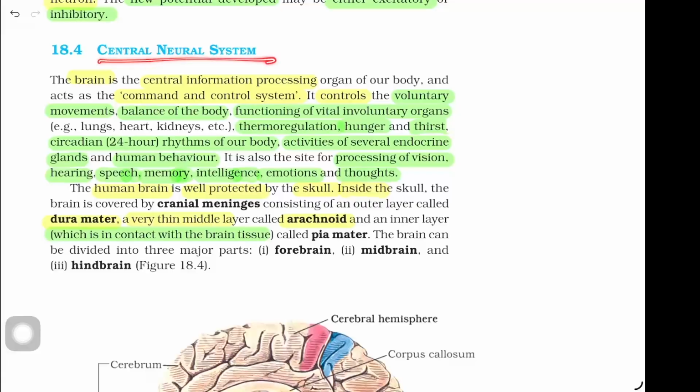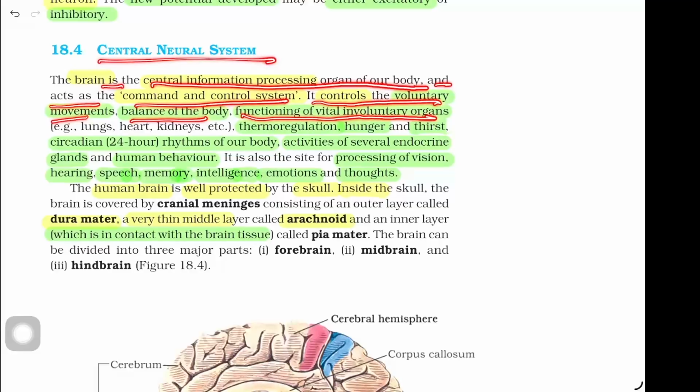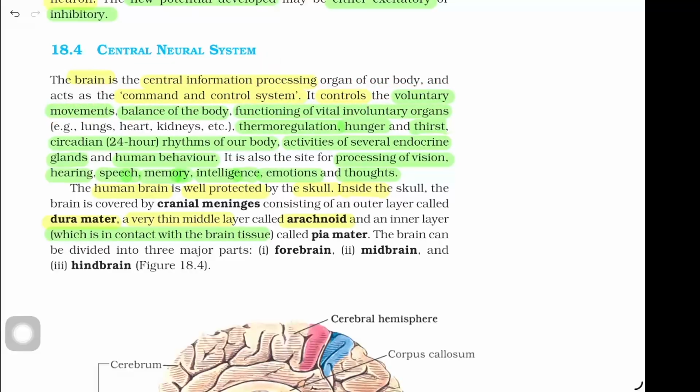Central nervous system. The brain is the central information processing organ of our body and acts as the command and control system. It controls the voluntary movements, balance of the body, functioning of vital involuntary organs, that is lungs, heart, kidney, etc. Thermoregulation, hunger and thirst, circadian rhythm, that is the 24-hour sleep-wake cycle of our body, activities of several endocrine glands and human behavior. It is also the site for processing of vision, hearing, speech, memory, intelligence, emotions, and thoughts.